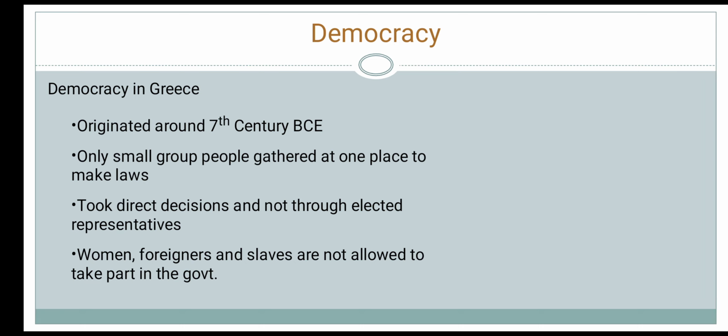However, not everyone could take part in this government. Women, foreigners, and slaves who worked for the noblemen were not allowed to take part in the government.